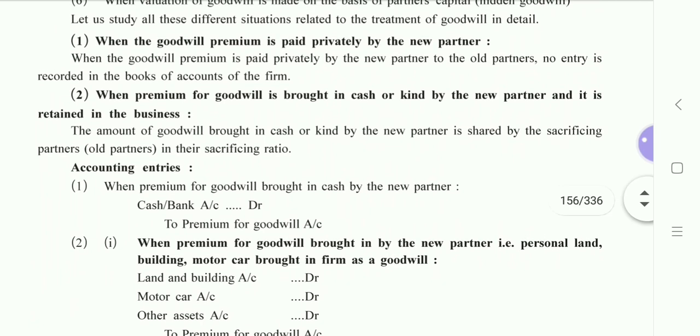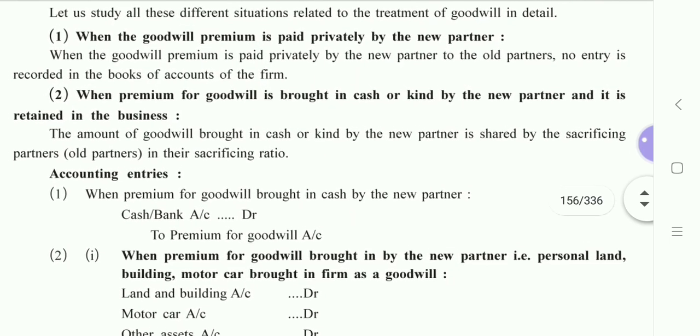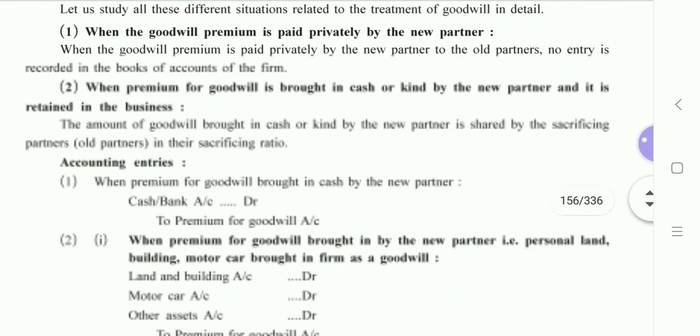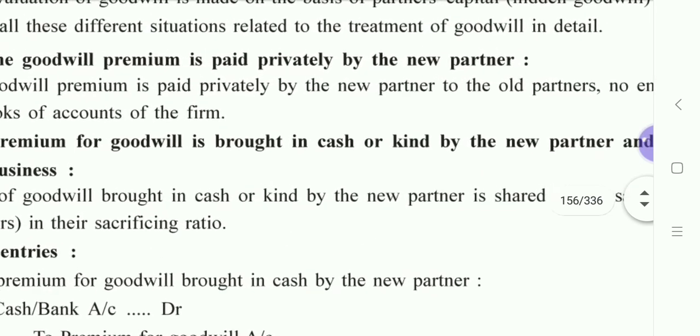So we have two situations regarding this here. We have many different situations. The first two are here. First one, I'll read it. When the goodwill premium is paid privately by the new partner. Now, first of all, who's the new partner?